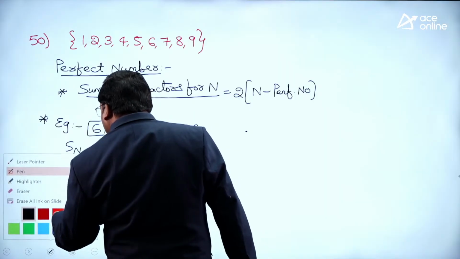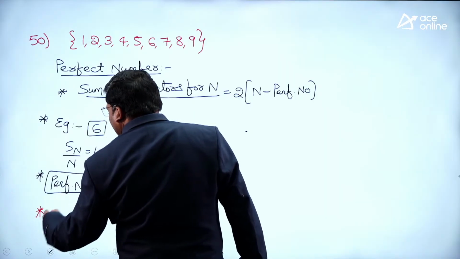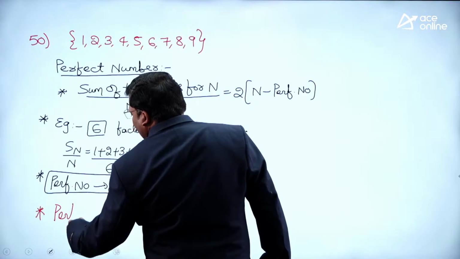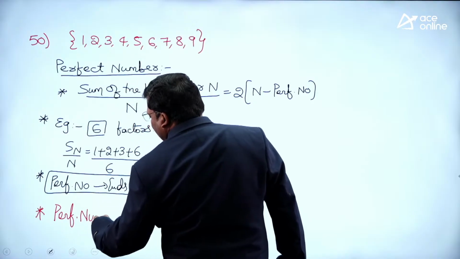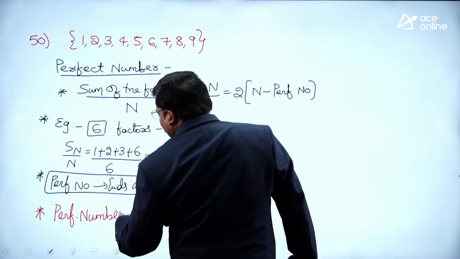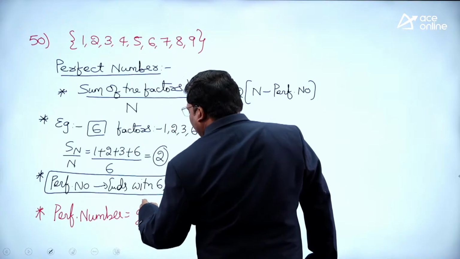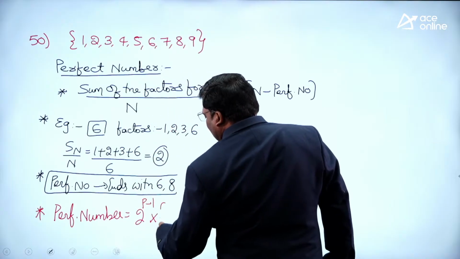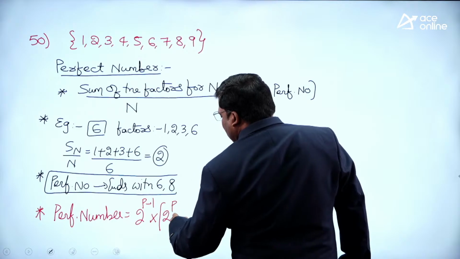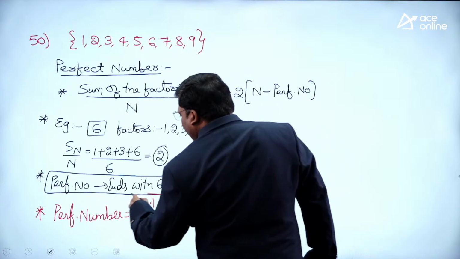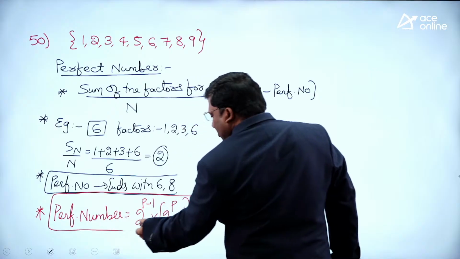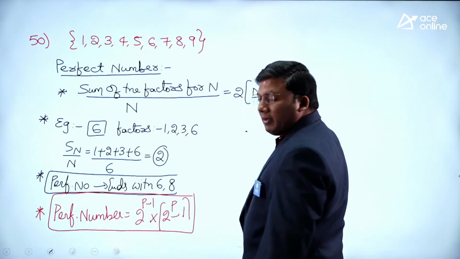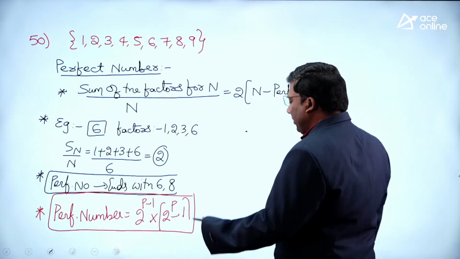Another important point: while solving a problem, I am also explaining the concept. Any perfect number is always of the form 2 power p minus 1 into 2 power p minus 1.